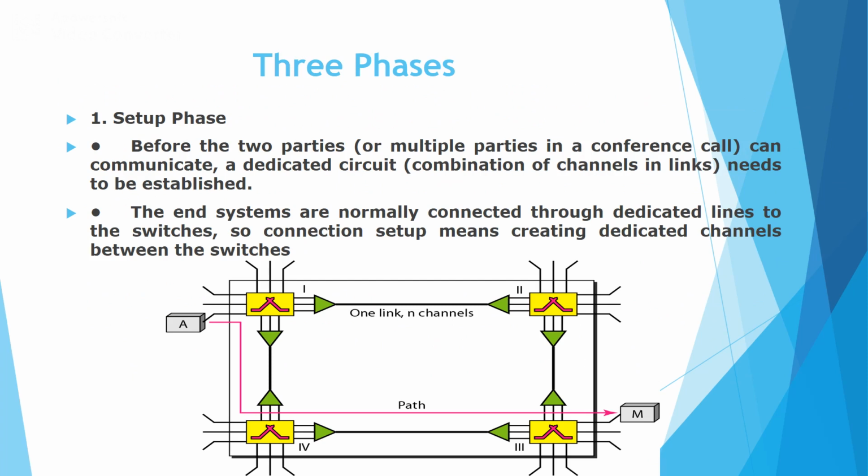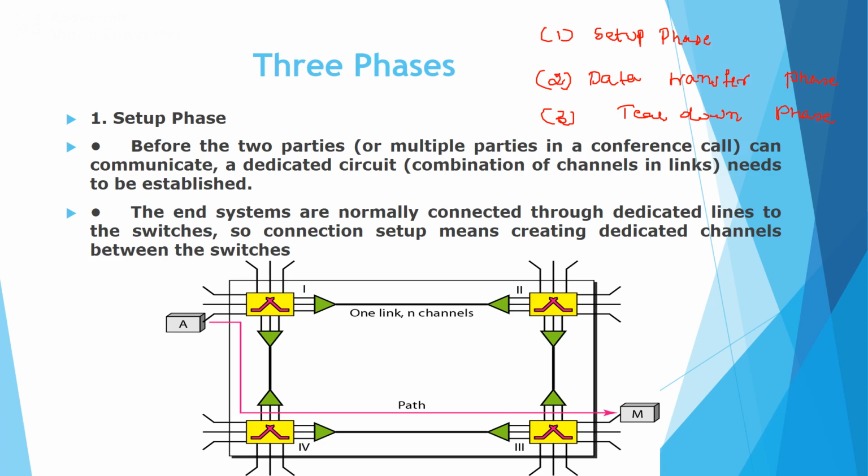The actual communication in the case of a circuit switch network consists of three different phases. The first one is the setup phase. The second one is the data transfer phase. And the last one is the tear down phase. So we will take them one by one. First we will take what is the meaning of the setup phase.